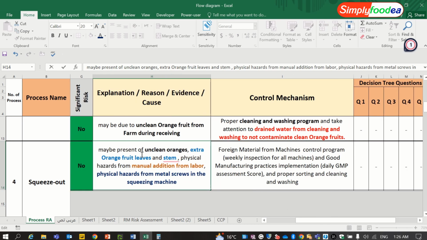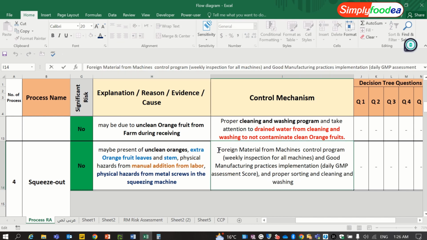So we will mention a control for each part in this hazard. The foreign material from machines control program controls the part of the screws, and I must specify when and who will be responsible for the detection or the follow-up of the maintenance of the machine.